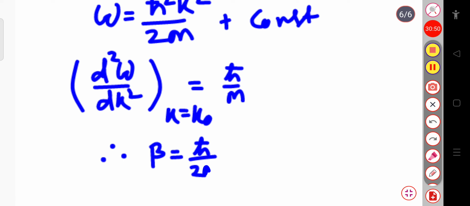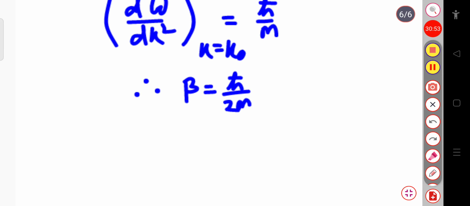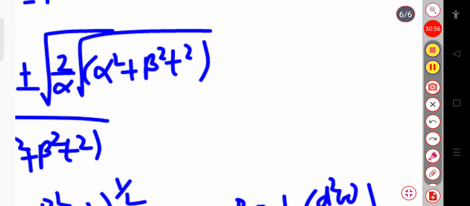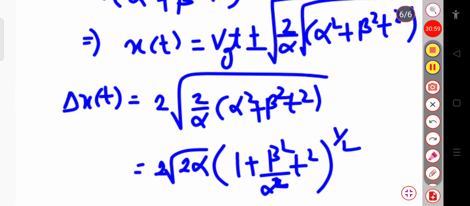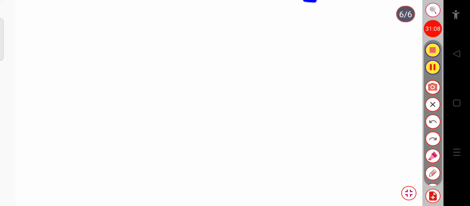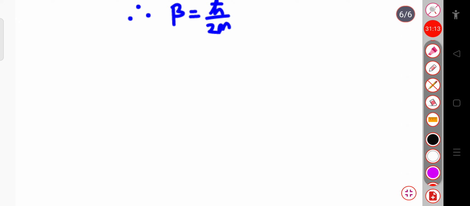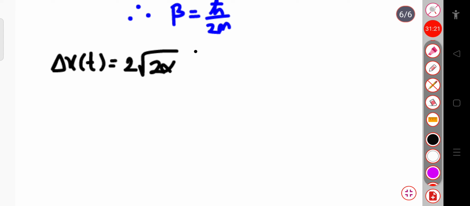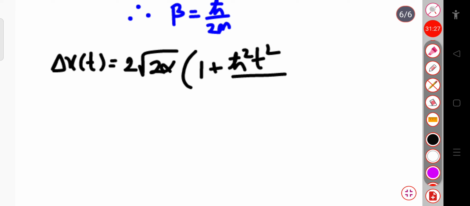Okay, now if I substitute this value in this expression, that is ψ(x,t), sorry, this is Δx(t), the width of the Gaussian packet, then the final expression will be Δx(t) equal to 2 into root over 2α, into (1 plus ħ²t² divided by 4α²m²) whole power 1 by 2.